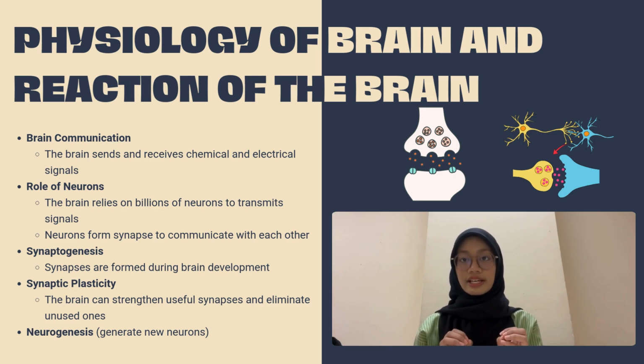Especially in response to learning and experience, the brain's remarkable ability to remodel these connections, that is known as synaptic plasticity, involves strengthening useful synapses or eliminating unused ones. Additionally, certain brain regions like the hippocampus can generate new neurons in a process called neurogenesis, and these neurons can form new synapses. Supporting cells such as astrocytes also play a crucial role in maintaining and regulating synaptic connection. Thus, the brain facilitates the dynamic creation and adaptation of synapses, shaping its complex networks over time.